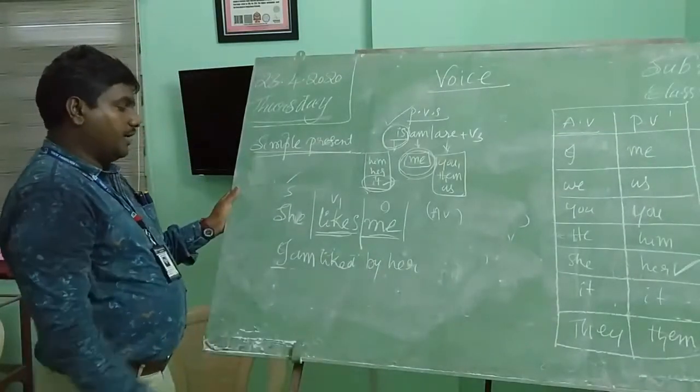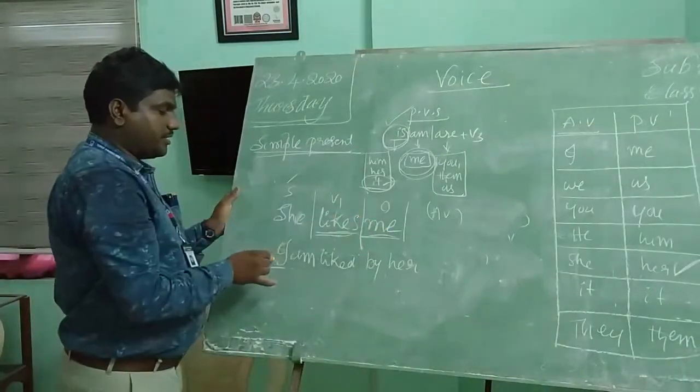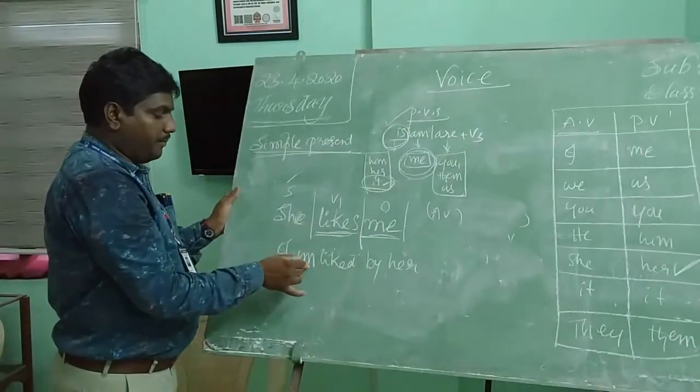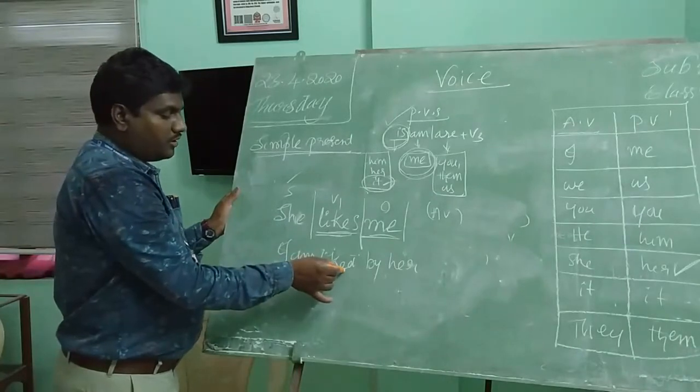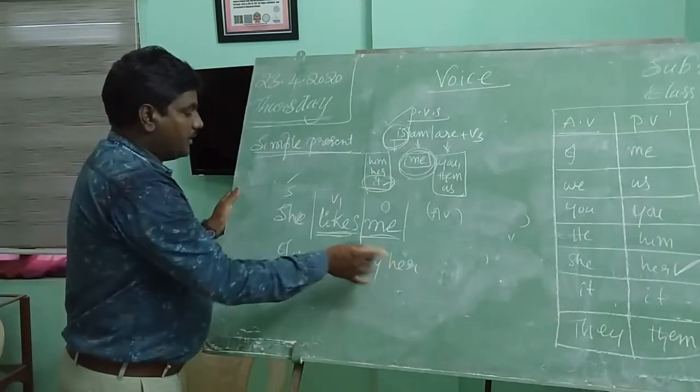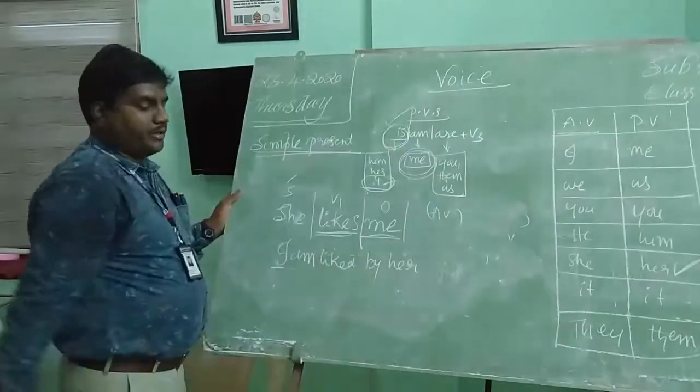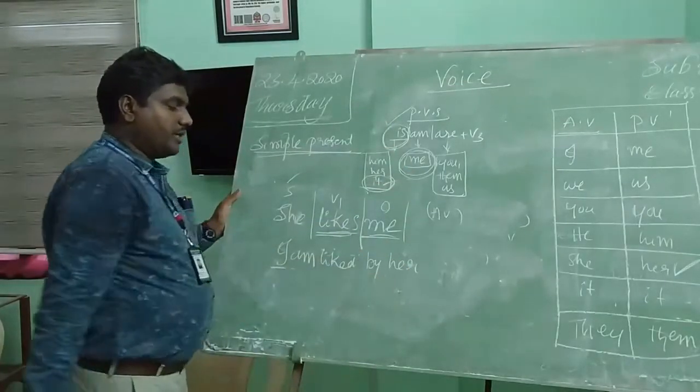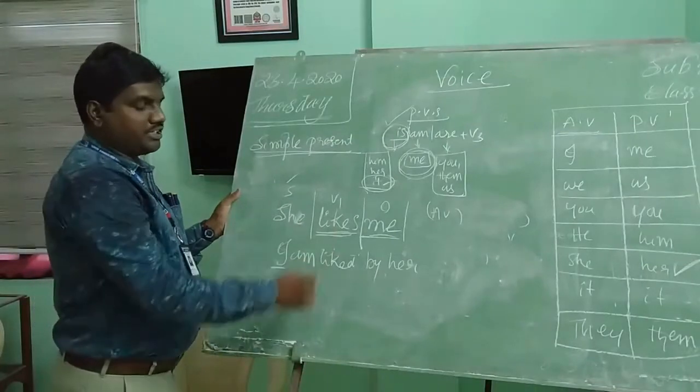Understand? So let us review the rules. Object changes into subject. Next, the be form is used. Third rule, past participle. Fourth rule, the preposition "by." Fifth rule, subject changes into object. In this way, we will change present tense into passive form.